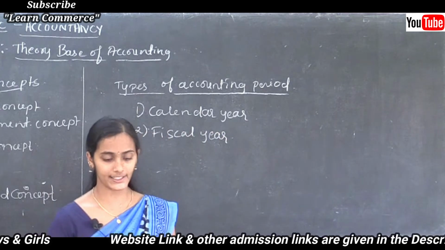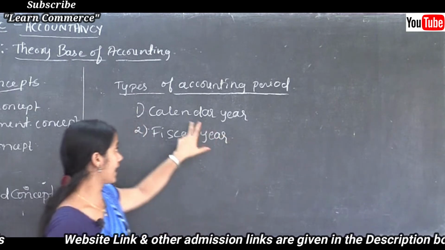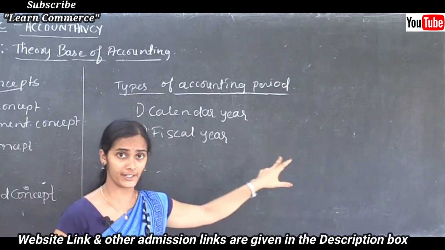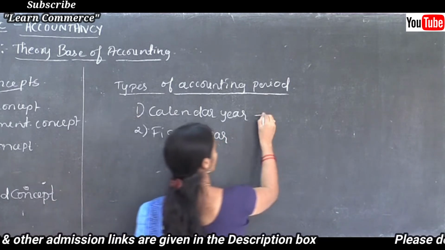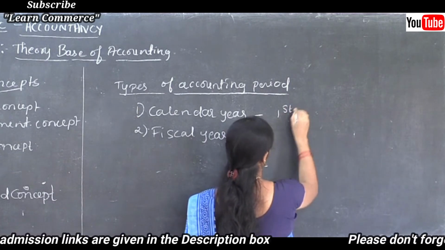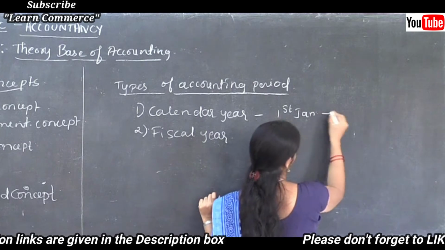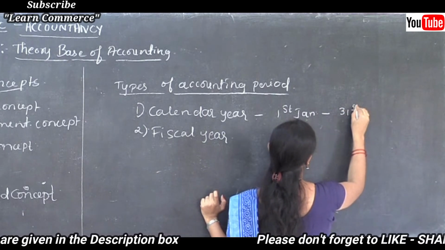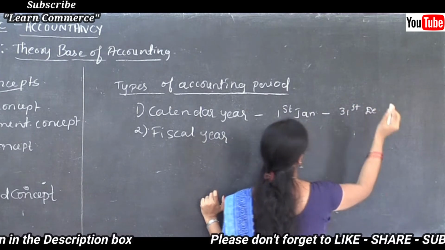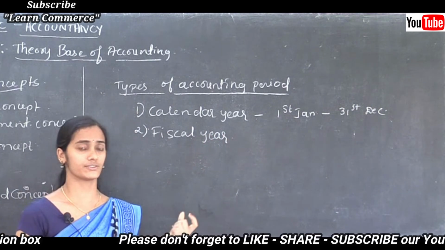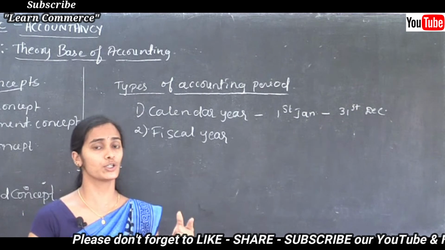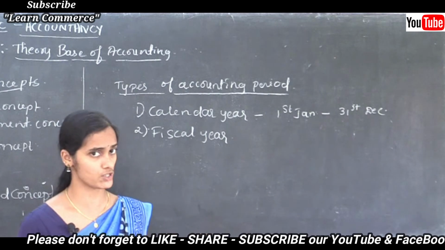The calendar year is for companies following the calendar year. It starts from 1st January and ends on 31st December. Every year, say 1st January 2010 to 31st December 2010.